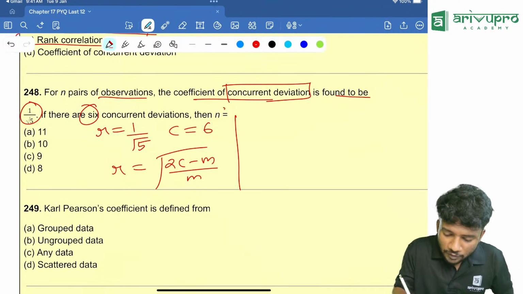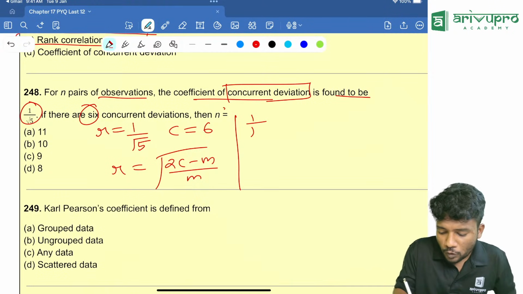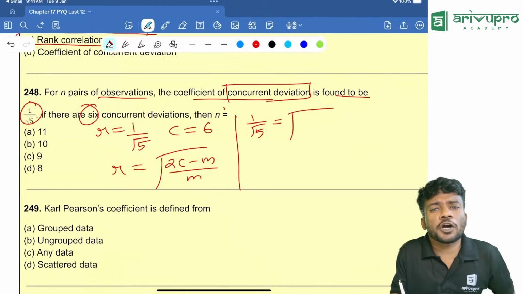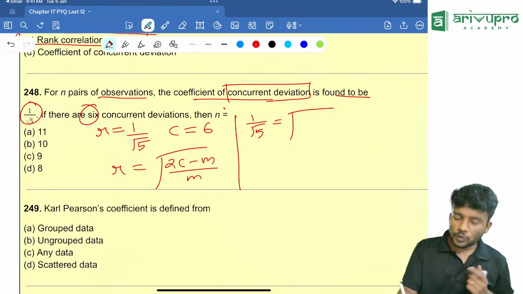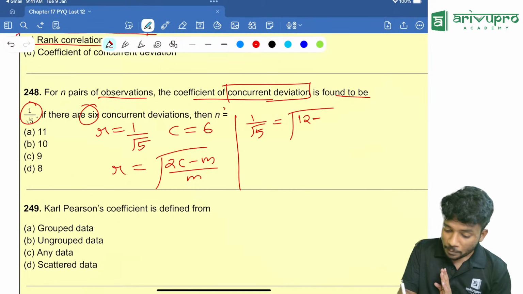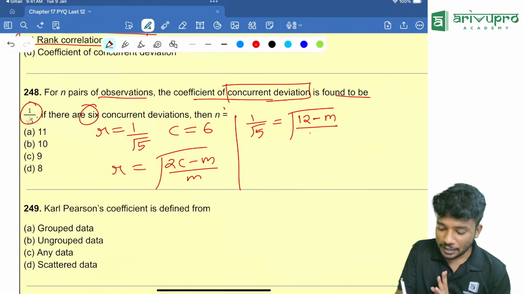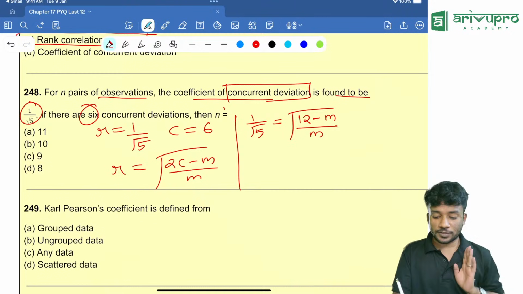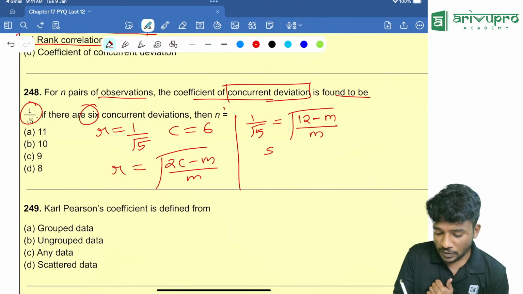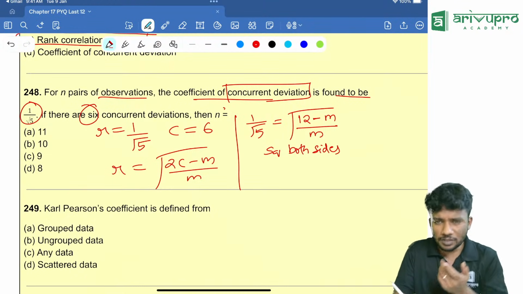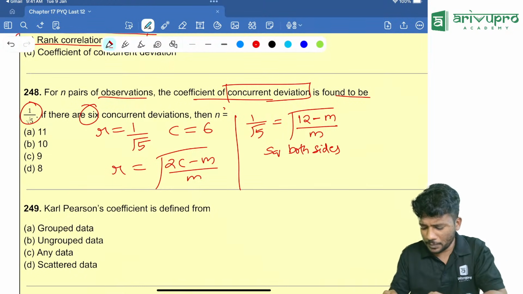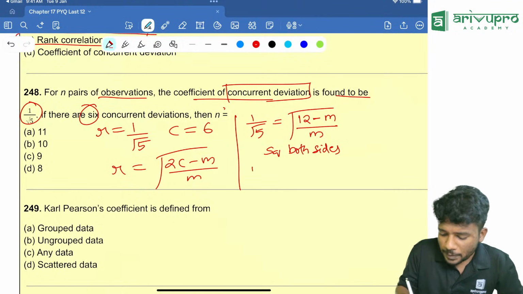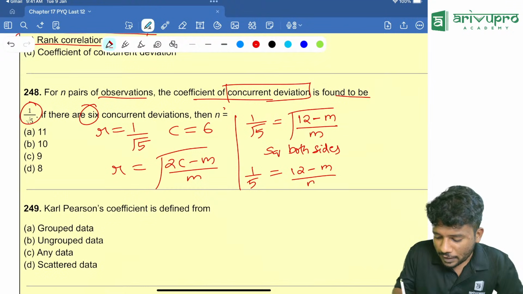Instead of r, we write 1 by root 5, which is equal to root of 2 into c. Instead of c, you put 6. That is 2 into 6, 12, minus m, divided by m. Root is also there. In order to remove the root, we will square both sides, or you can option hit also. Instead of that, we will go with the normal method. So squaring both sides, it will be 1 by 5 is equal to (12 minus m) divided by m.